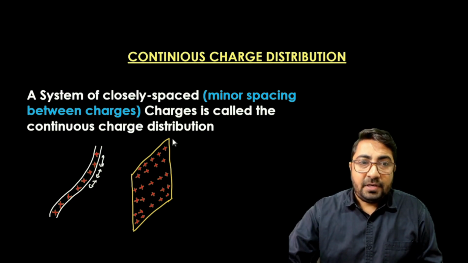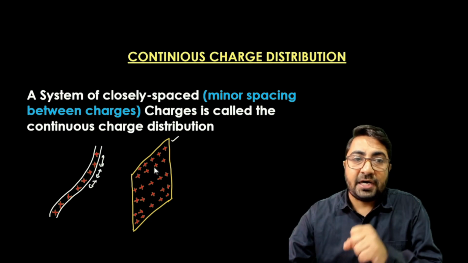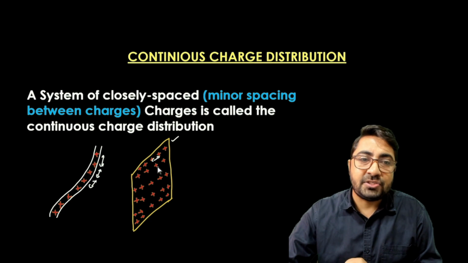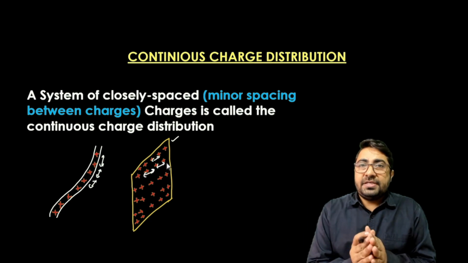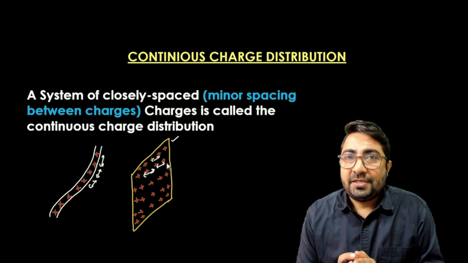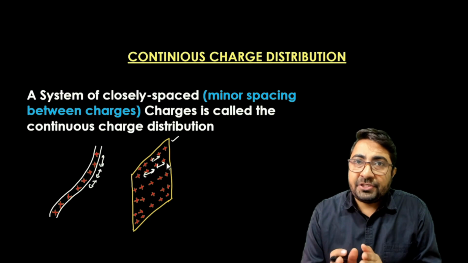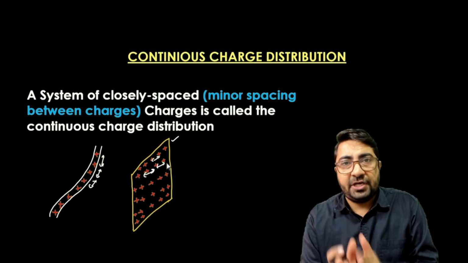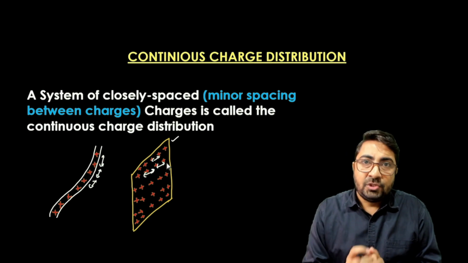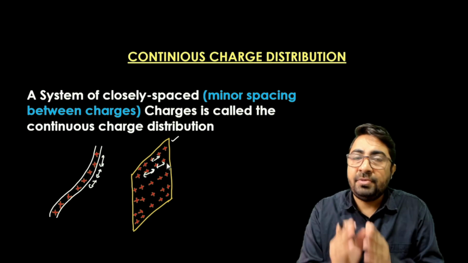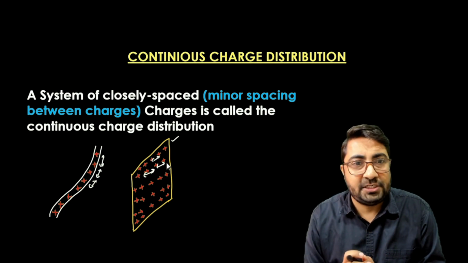Simply, let's say this is the sheet of charge, over the given area the charges are distributed with minor distances. So what is exactly the distribution of charge? The distribution of charge is the system in which an infinite number of charges are equi-spaced with minor gaps. So this system is called the uniform distribution of charge or uniform continuous distribution of charge.